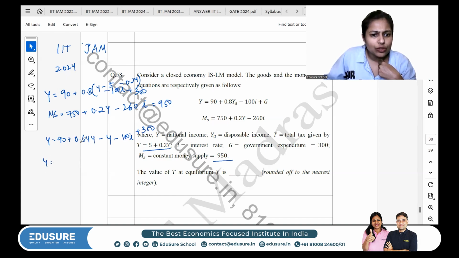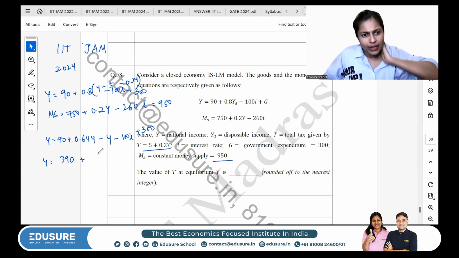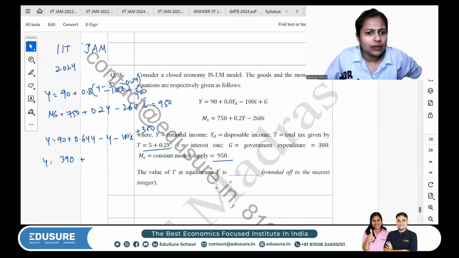So Y is equal to 390 minus 4, so 386 plus 0.64Y minus 100I.